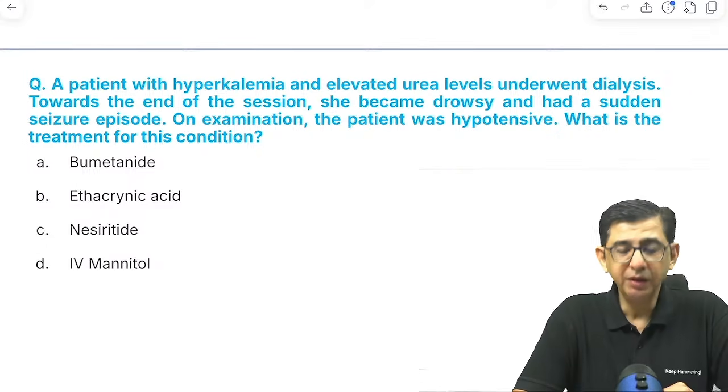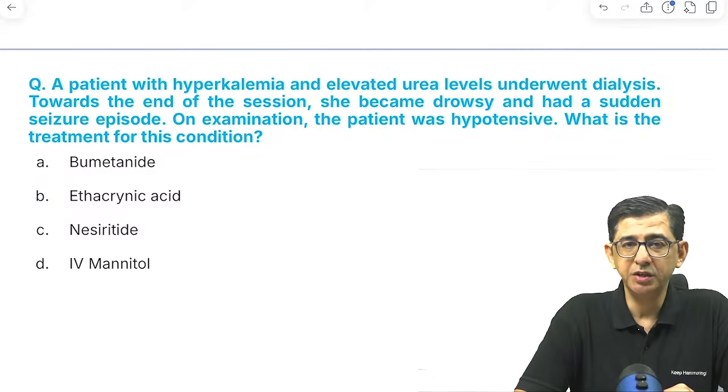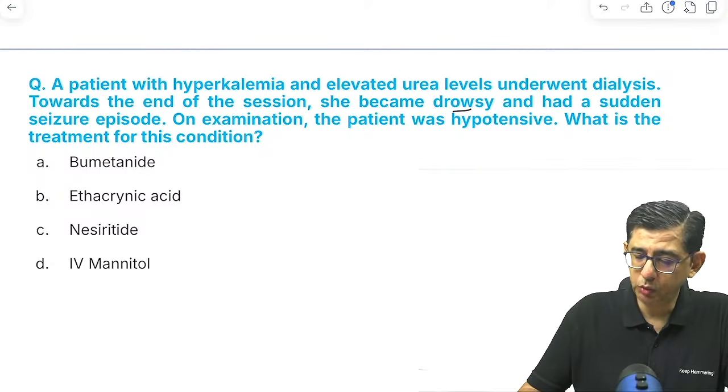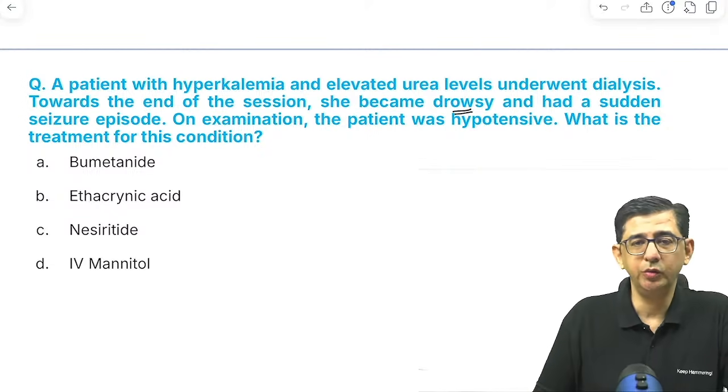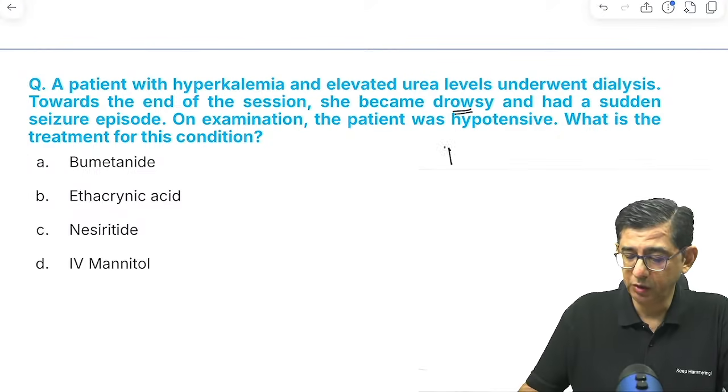Coming to the next one, patient presents with hyperkalemia and elevated blood urea levels, underwent dialysis. Towards the end of the session, the patient became very drowsy. Normally it is the opposite, the patient is drowsy before dialysis, and after dialysis becomes alert, hypervigilant. Here what happened, he also had a seizure. So that means he developed dialysis disequilibrium.